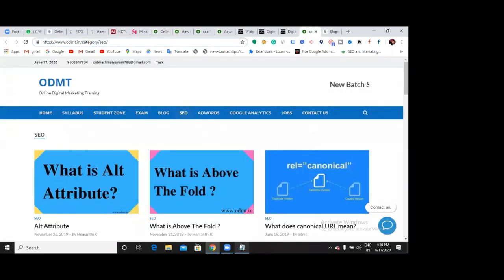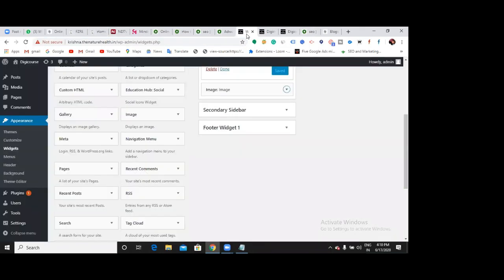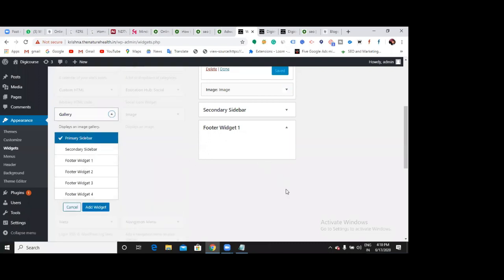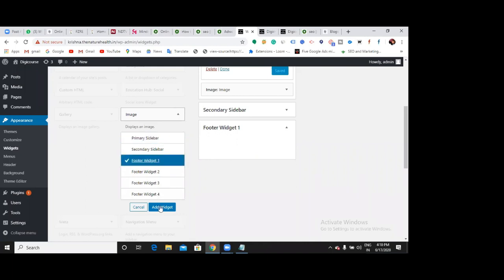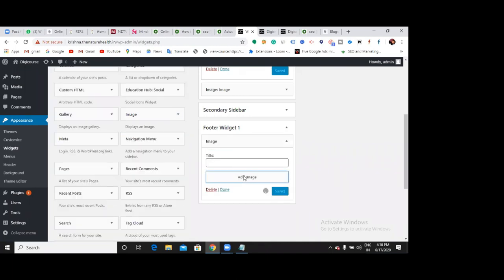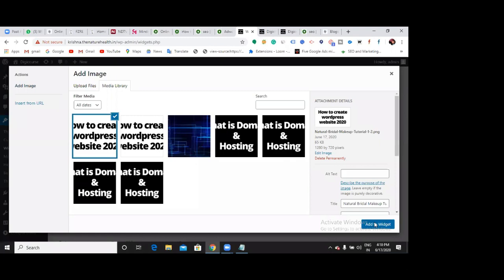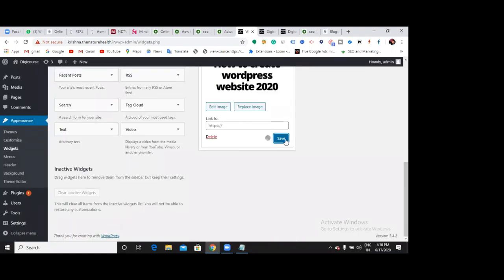Okay, fine. Now how can I make a particular page not show any blogs or any sidebar? Can I show it up in the footer section? I can show it up in the footer section as well. Now let us go back and use this image as a footer widget. Add image, save it.